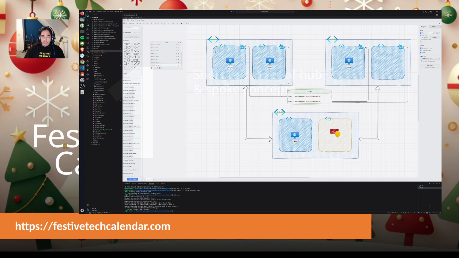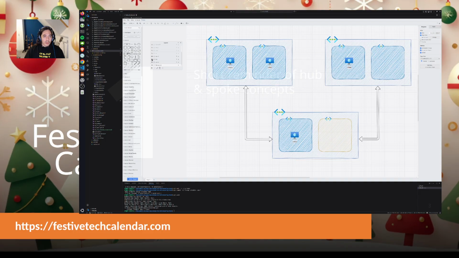Okay, so that's the scenario for hub and spoke, but as you can see, we need to add user-defined routes in each of the subnets, which is not very practical, nor is it really scalable. So what can we do?